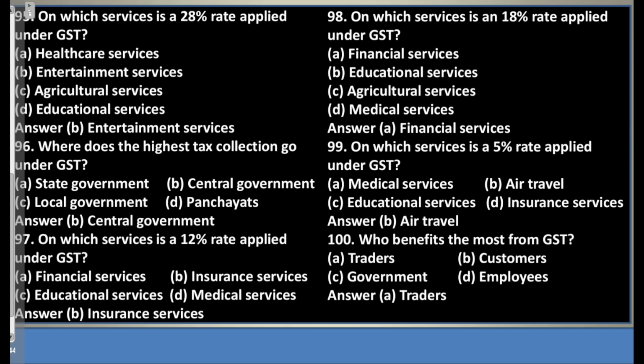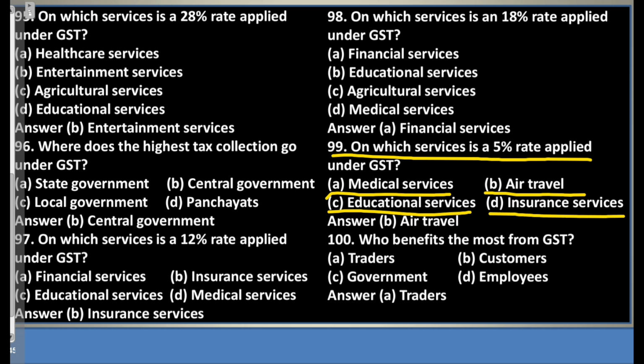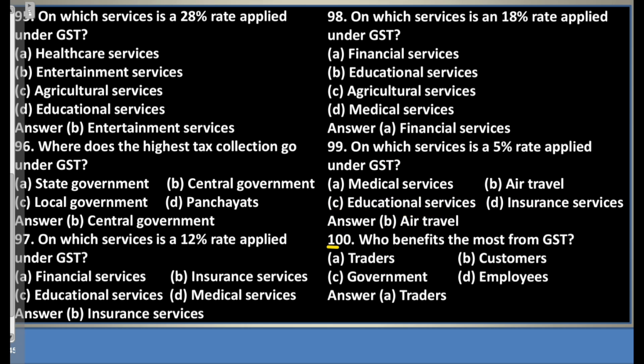Question 99. On which services is a 5% rate applied under GST? A. Medical services. B. Air travel. C. Educational services. D. Insurance services. Answer B. Air travel. Question 100. Who benefits the most from GST? A. Traders. B. Customers. C. Government. D. Employees. Answer A.